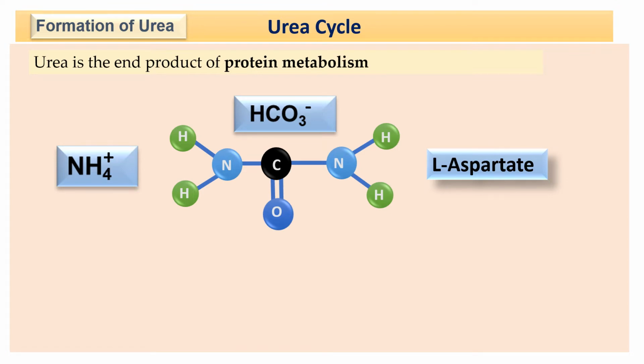Now here you can see that this is an important step in the formation of urea. The urea is an end product of protein metabolism. Here is the structure of urea, and at the end you will get the urea. What are the precursors here? This is the ammonia, in ammonium ion form. This is a bicarbonate, from carbon dioxide, and this carbon dioxide is released by the Krebs cycle through oxidative decarboxylation. And here is another amino group. It is from L-aspartate.